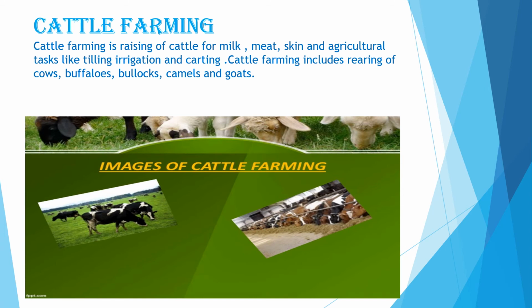But in cattle farming, we have to take care of the following things: that cattle are kept in a proper shelter, they are getting a proper feed, we are taking proper steps to prevent them from diseases, and we are taking care of their health.